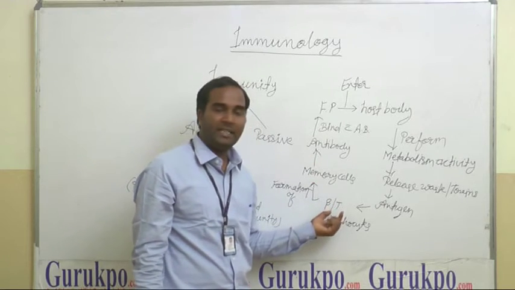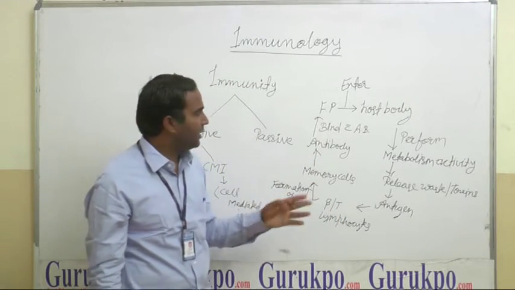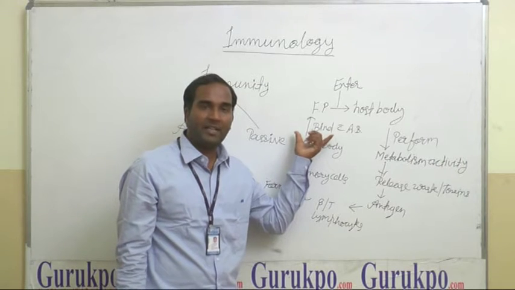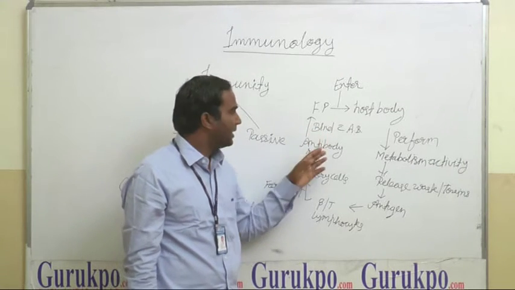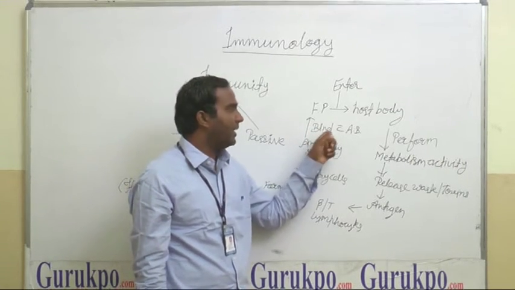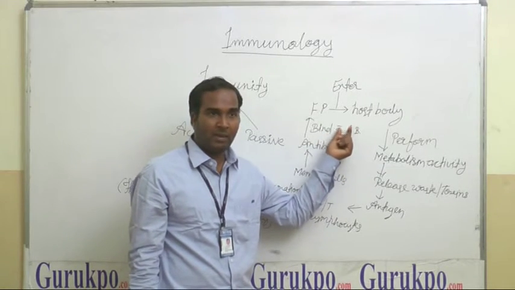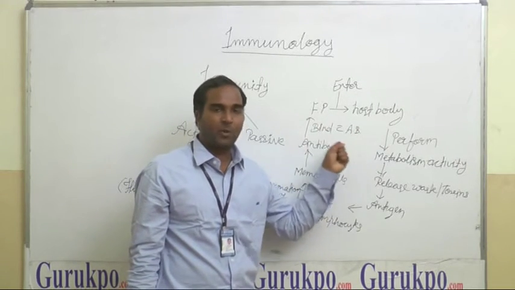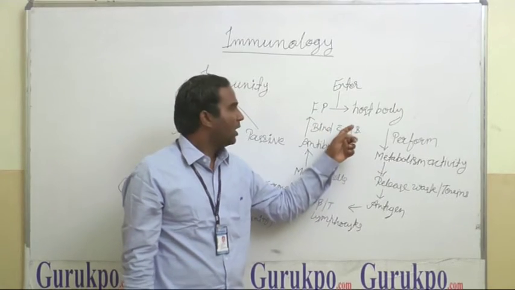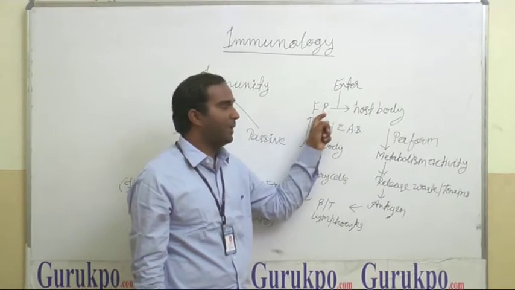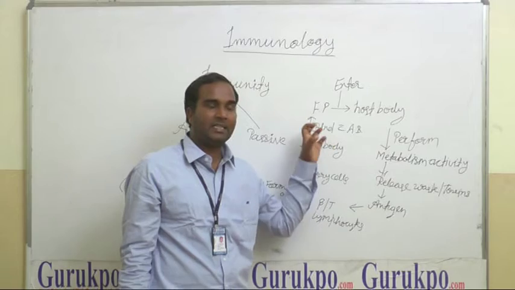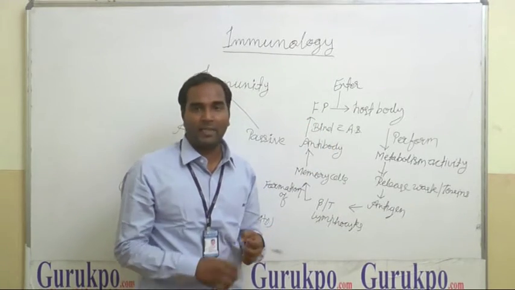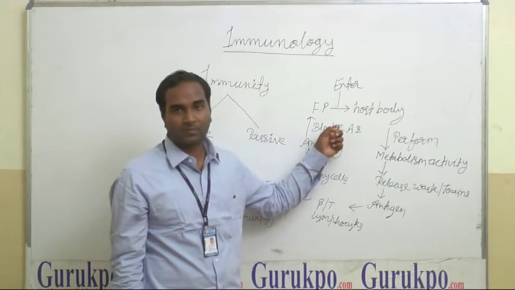When B and T lymphocytes make an antibody, they reach the infected area where the antigens are growing. The antibody binds the antigen by its special proteins and amino acids. The foreign particle is not destroyed at that time; it is the antigen-antibody binding stage.